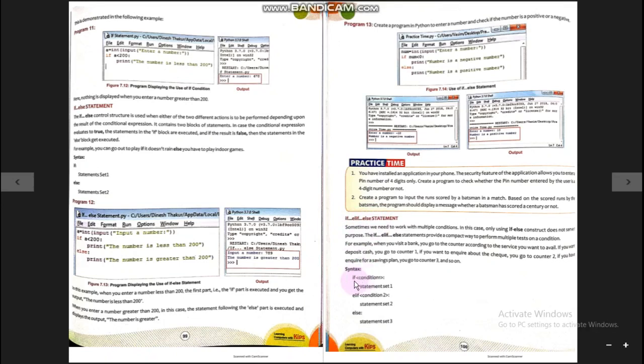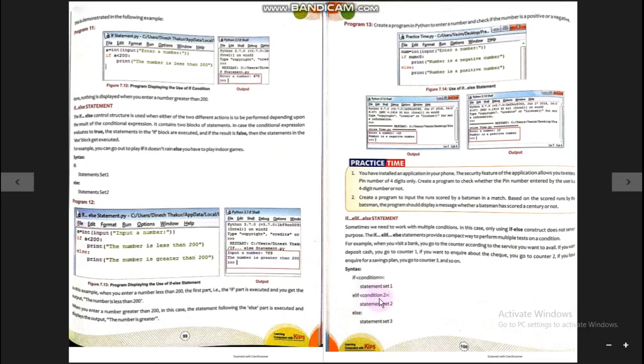We start the structure with the if statement. We give the first condition. If the condition result is true, statement set 1 will execute. If the condition result is false, it will jump to the elif part. Elif is actually the short form of else if. So when the condition result is false, it jumps to the else part where one more if is there to check another condition. In short, it is written as elif, else if.